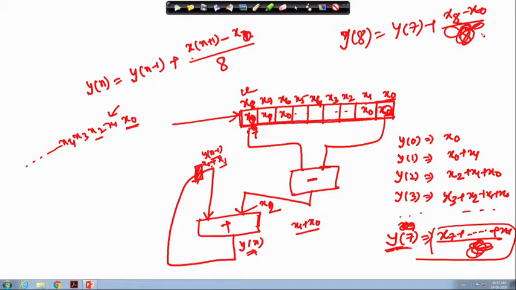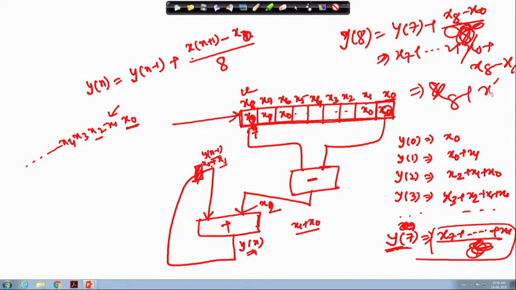So, x 8 minus x 0 is x 7 plus ... plus x 0 plus x 8 minus x 0. So, x 0 will cut. So, it will be x 8 plus x 7 up to x 1.